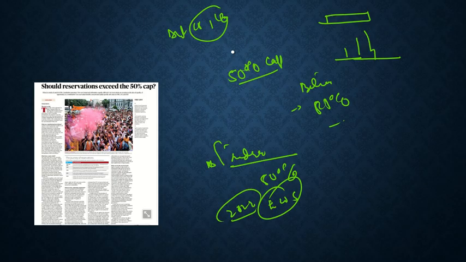But we believe in equity. What do we believe in? We believe in equity: for one, something should be given to him, and for the second, something lower, so that everybody becomes equal. So this is the concept of equity, and this is what is enshrined, not directly, but this is what we can get from the Constitution. So with respect to this, let's have a look at the key points given in the article and try to analyze them.